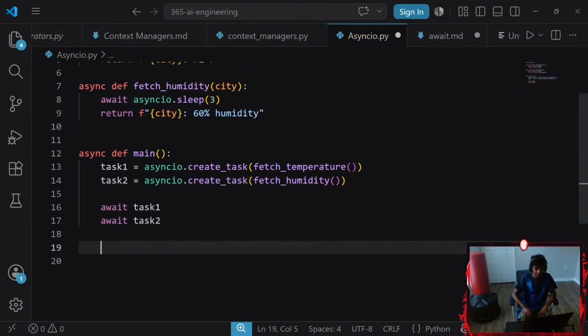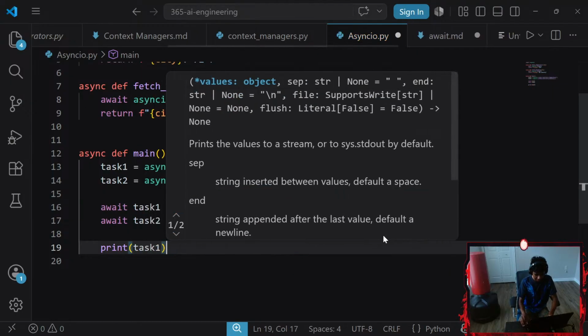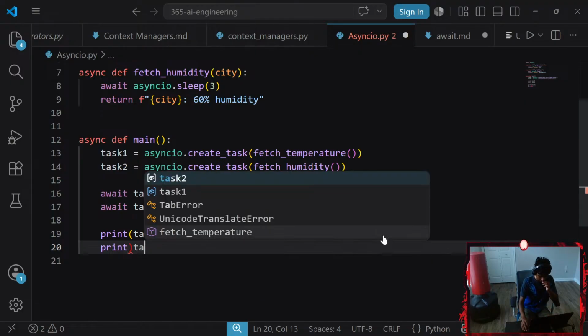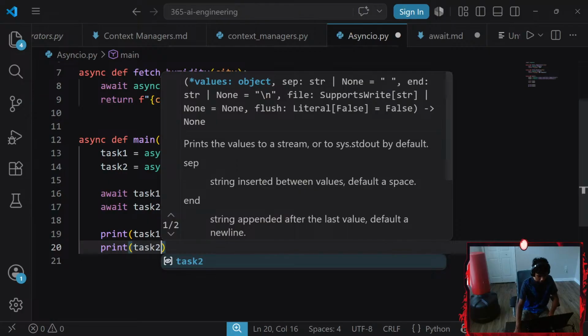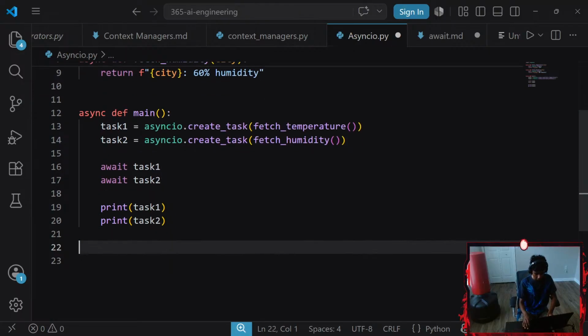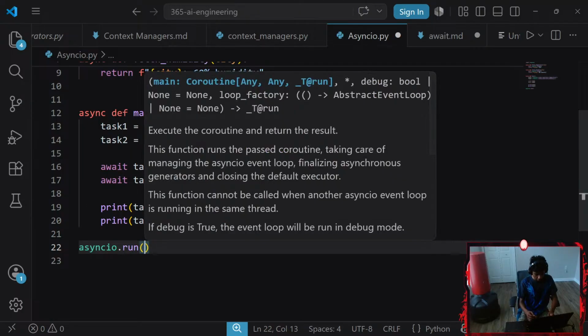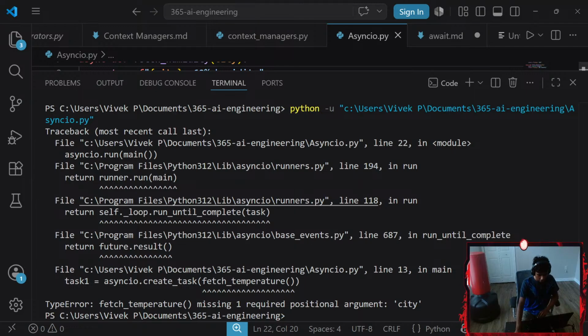Now, here's a thing. It returns that value, and I didn't print it. So should I print my task 1 and then print my task 2? Should I do it something like this? There we go. And then I could go with asyncio.run. I want to run my main function. Let's hit Control S, Control Alt, and I run into an error.